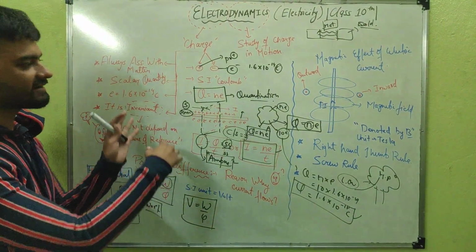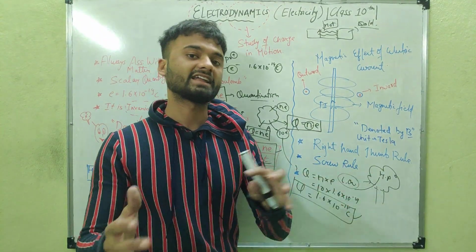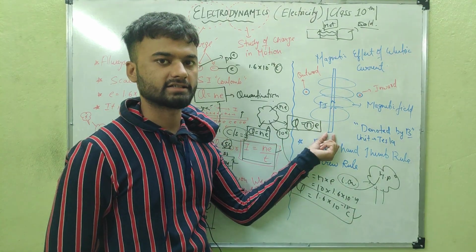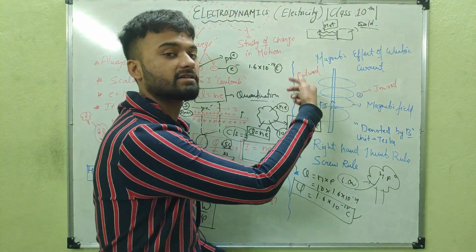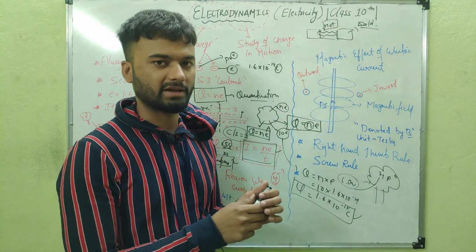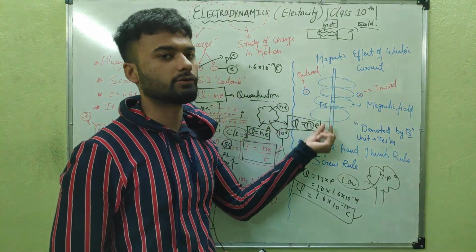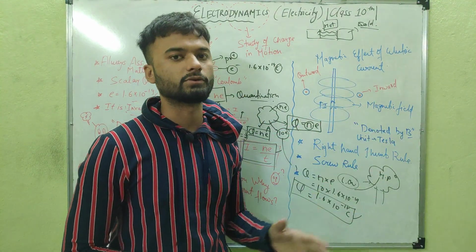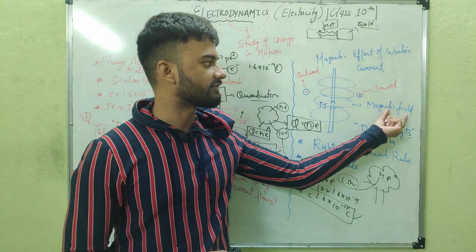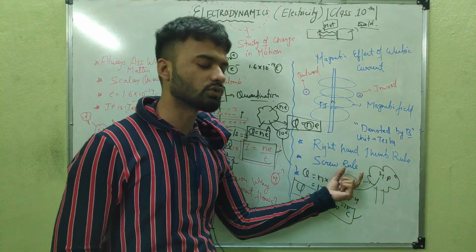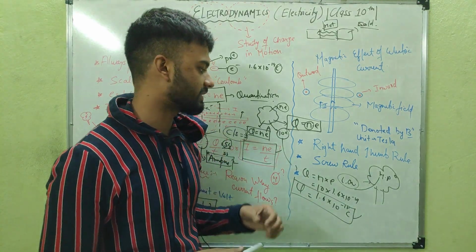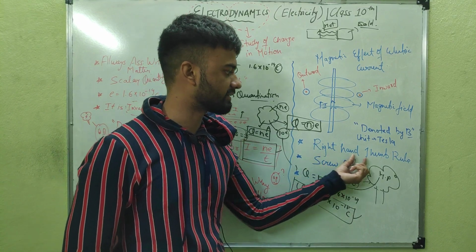Now, the second thing about this chapter is the magnetic effect of electric current. When current flows through a conductor, we have seen that a magnetic field is produced around it. Oersted told us about this. He was doing an experiment in which he concluded that when current flows through a conductor, a magnetic field is produced around it. We can find the direction of the magnetic field by these laws: the right hand thumb rule and the screw rule, and there is also the palm rule. That is very easy, but we will just focus on the right hand thumb rule and the screw rule.